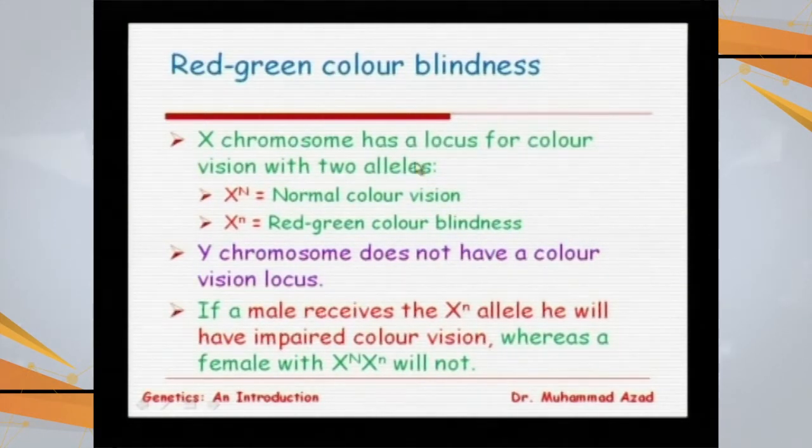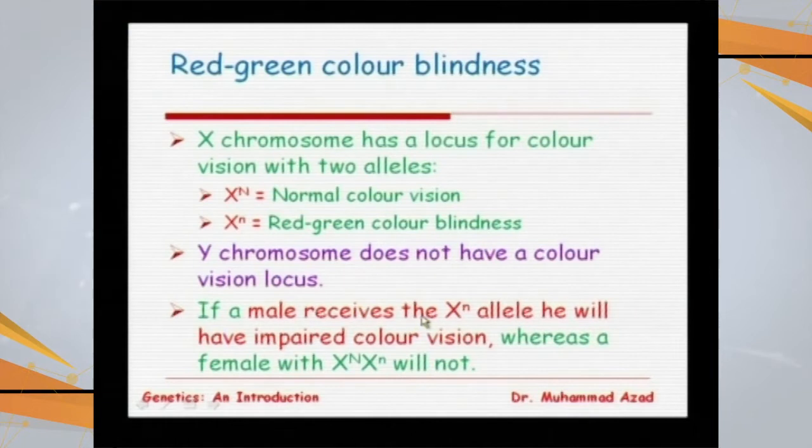The X chromosome has a locus for color vision with two alleles: X with a superscript capital N for normal color vision, and a superscript small n for red green color blindness. The Y chromosome does not have a color vision locus.